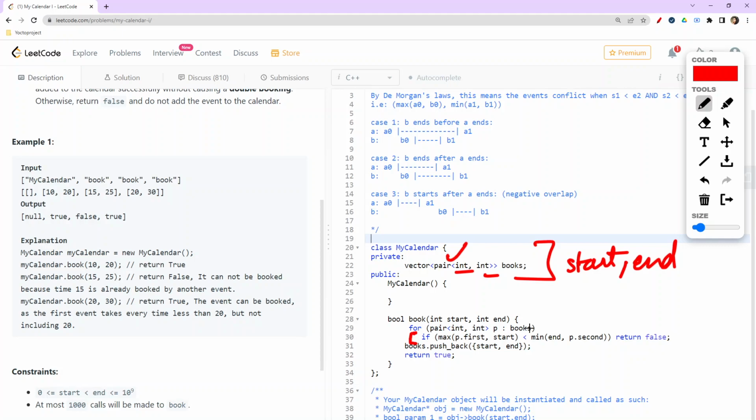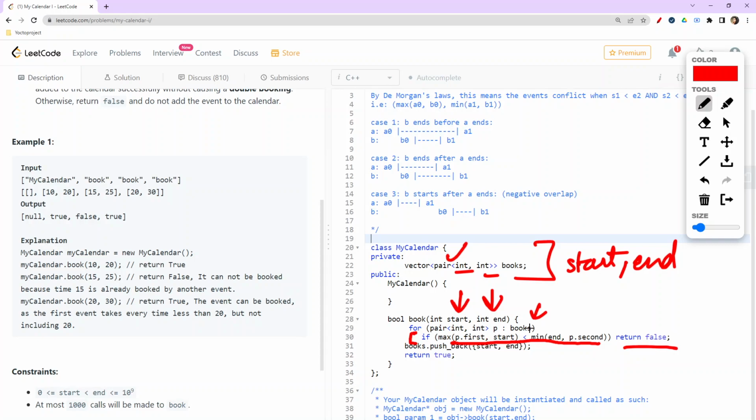Now we will be checking each pair which is there in this book, and then we will be comparing that the event which we now have, the one given to us by the user, can we put that into our map or not? For that scenario, we will be checking for this condition which I have explained above. So if there is overlapping, it will return false. Thus, this event won't be added up, right?